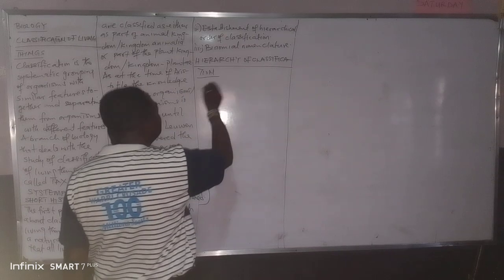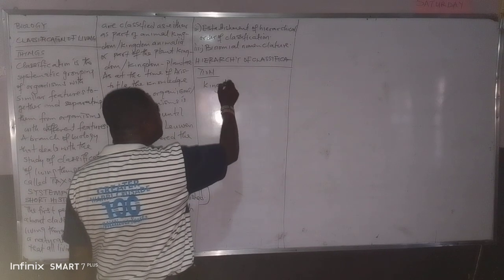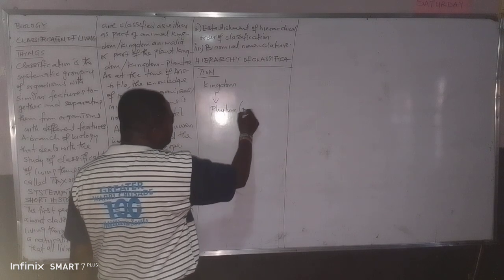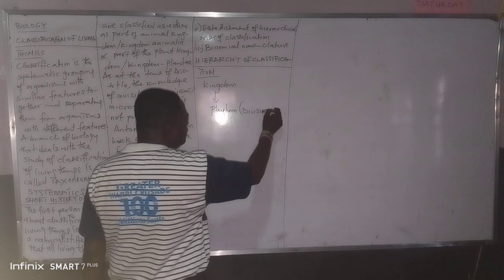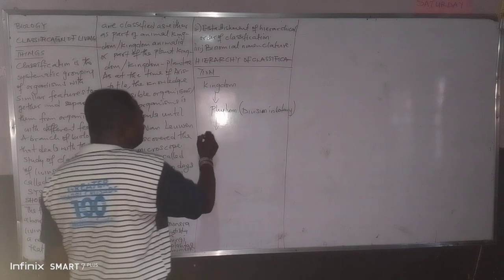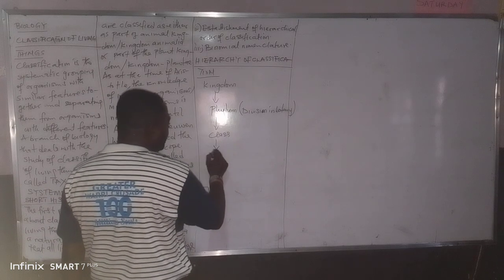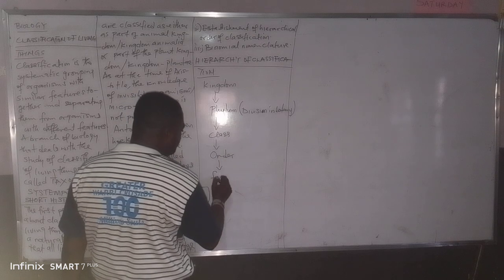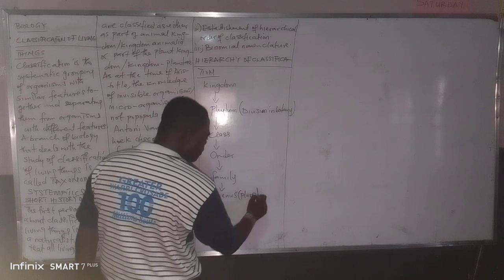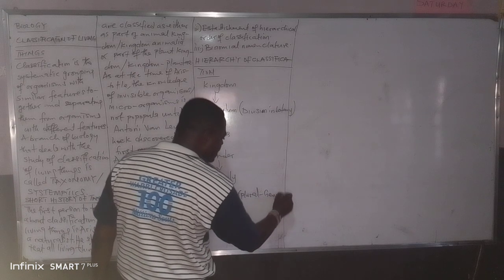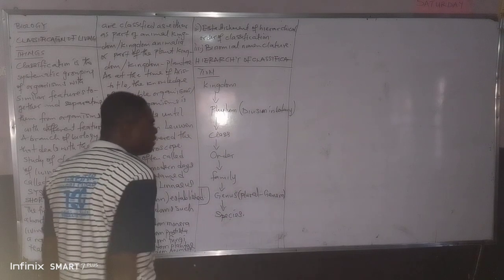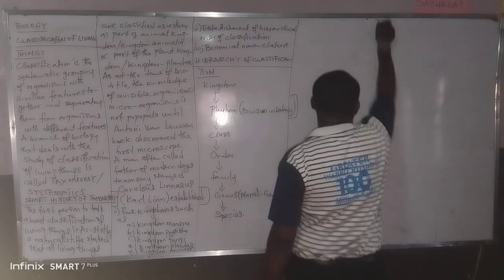Now, in the hierarchy of classification, you have kingdom, phylum (in plants, division, in botany), then class, order, family, genus, plural is genera, without L at the back. Then after genus we have species.